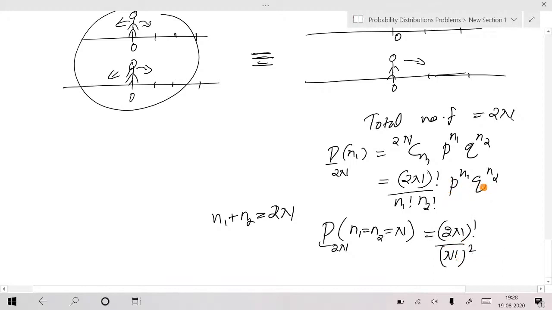How do you write p and q now? Quickly. Again half and half. Yes, sir. The question tells it's half and half. Look at the question, sir. It's half and half.